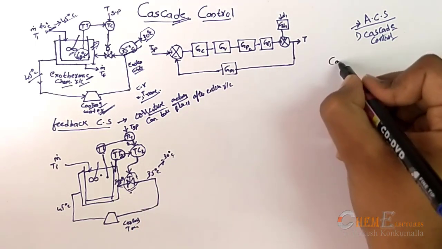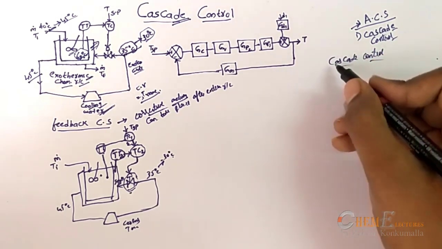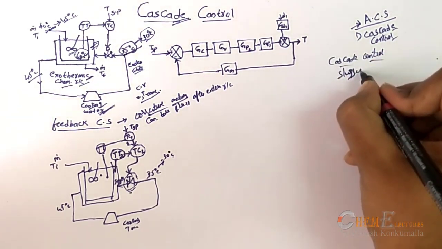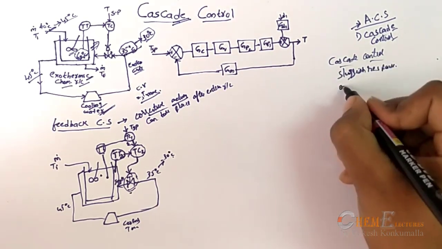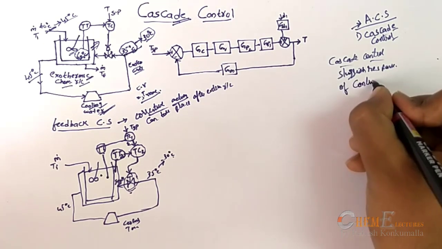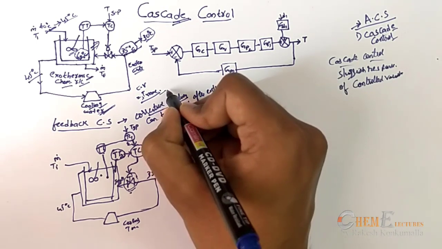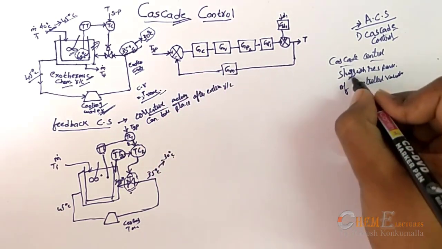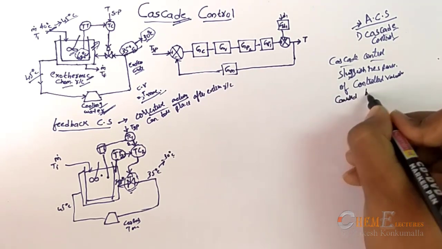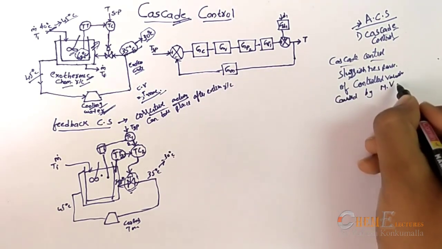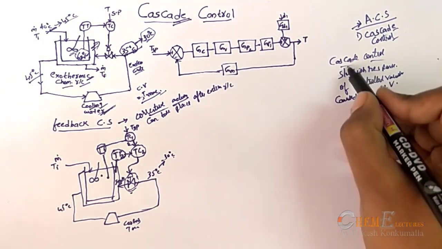That is, in cascade control, the sluggish response of the controlled variable, that is, the temperature of the reactor, caused by a manipulated variable, will be avoided using cascade control.